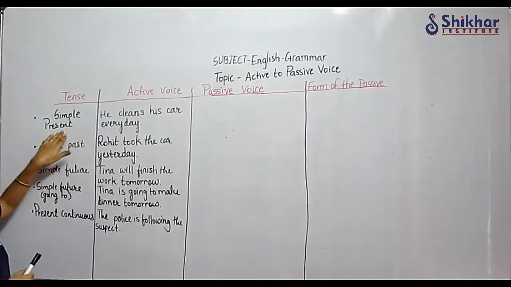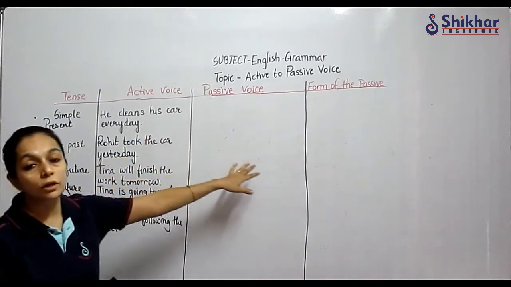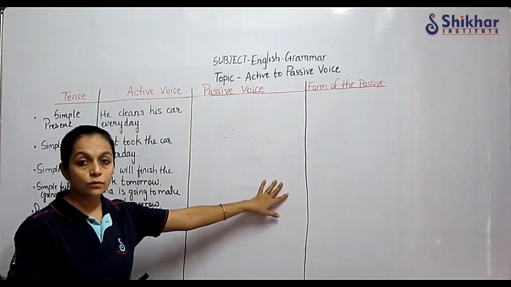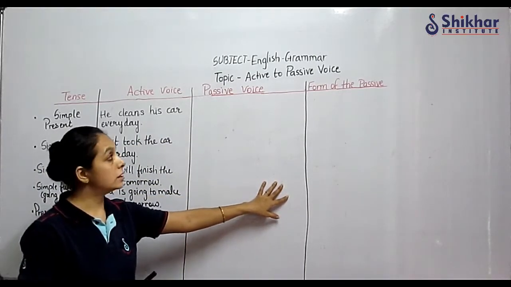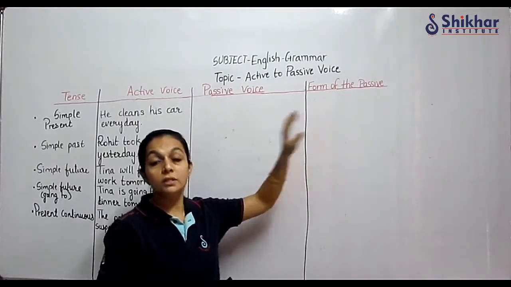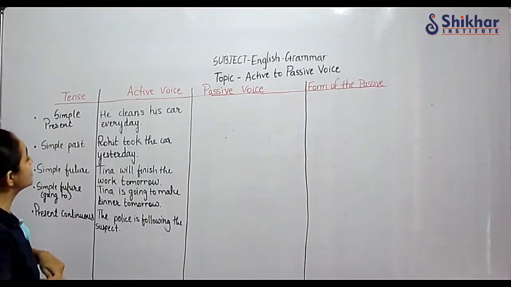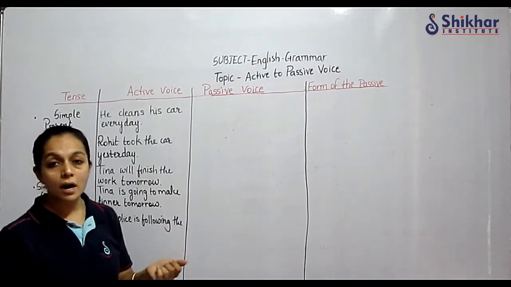So first, simple present tense. I have written the tenses here, active voice, and then we are going to see the passive form. How are we going to change? We'll write here what form of the verb we have to use in the passive. What is the formula? Simple present tense means is, am, are.